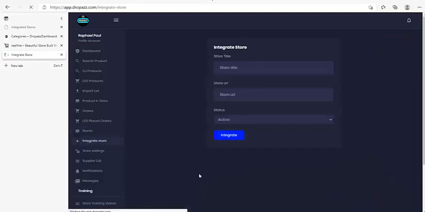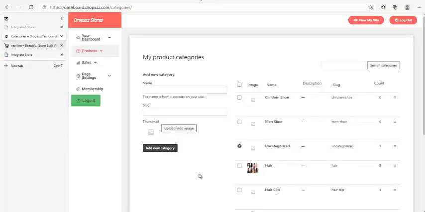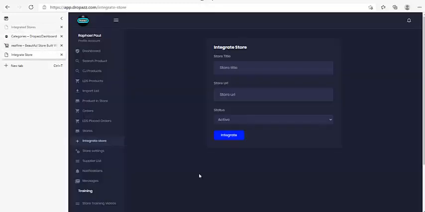Once you click on that, you give it a store name. I call this particular store Real Fine. The store title is Real Fine. And then I give it the store URL, the main link of the store, which includes what? HTTPS, or you make sure you copy it from your website. Don't make a mistake, please. If you make any mistake here, it will not work. It will not link.